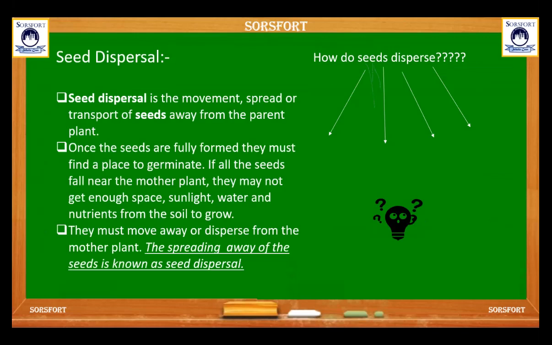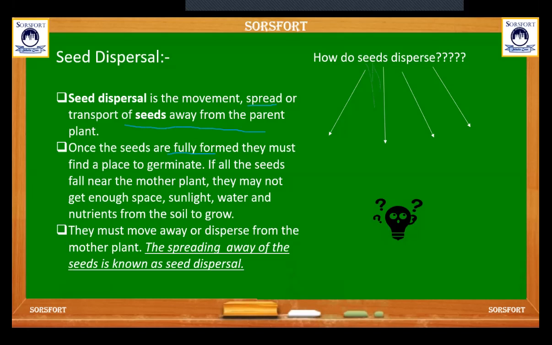Last class, we learned about what we mean by seed dispersal. Seed dispersal is the movement, spread, or transport of seeds away from the parent plants. Once the seeds are fully formed, they must find a place to germinate.